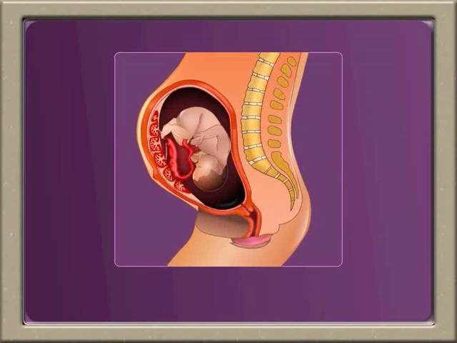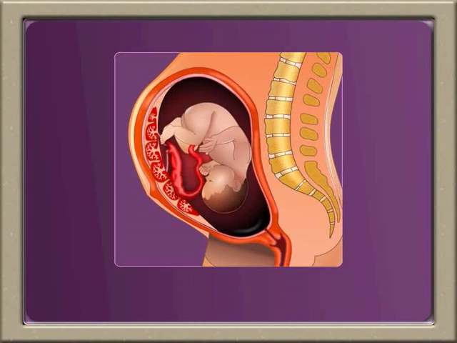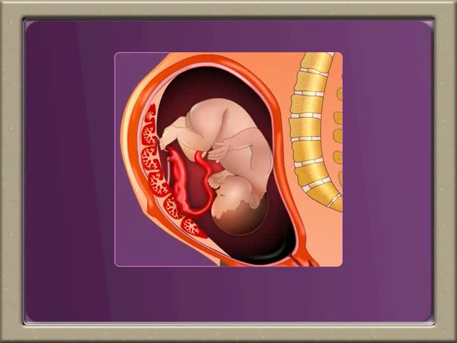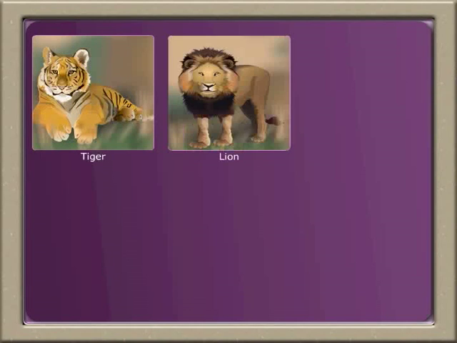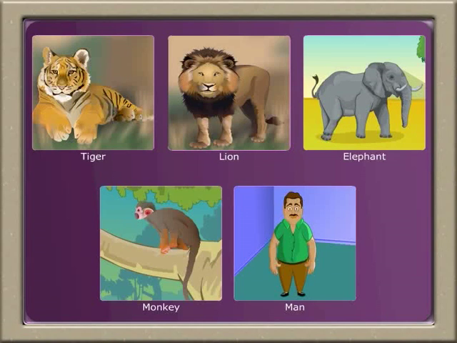The young one develops in the womb of the mother. This period of stay inside the womb is called the gestation period. The gestation period is different for different groups of mammals.